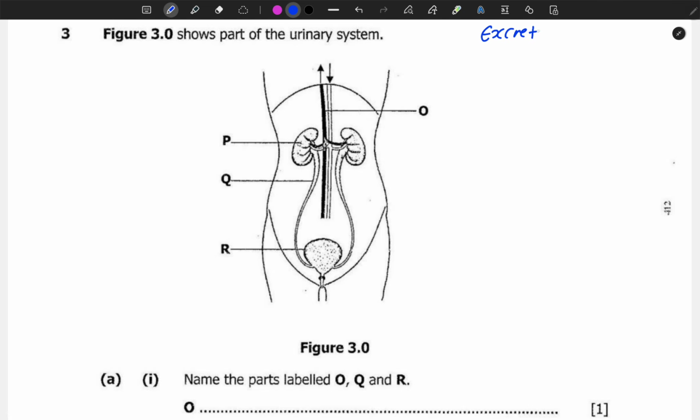The excretory system is a system that is responsible for excretion. Now excretion in biology is considered to be the removal of waste metabolic products. So what we are saying is we eat food. When the food is done with the work that it does for the body, it becomes a waste product.